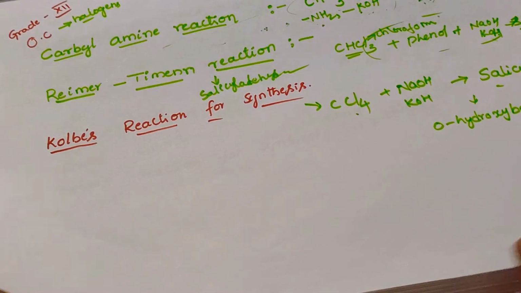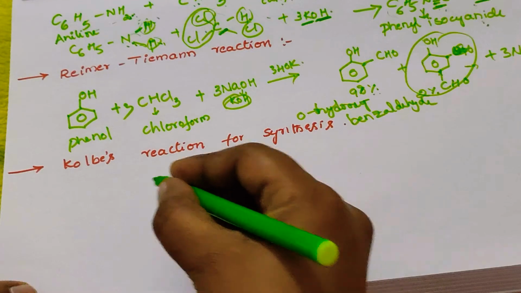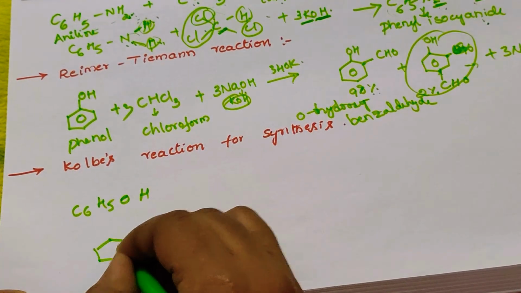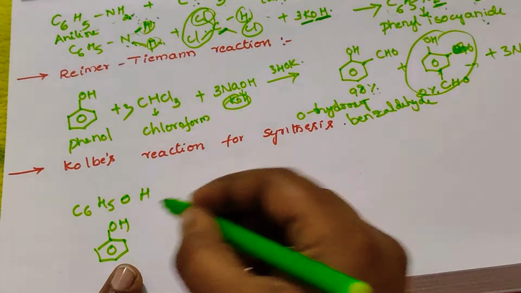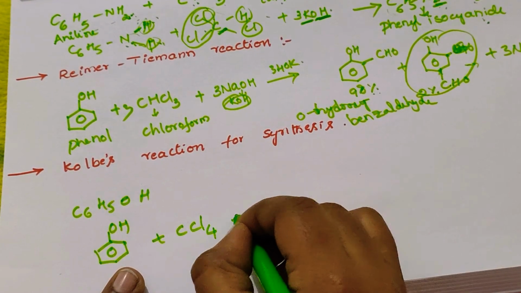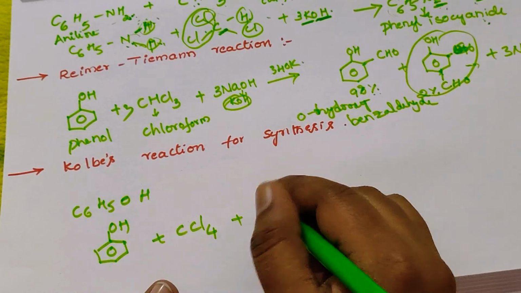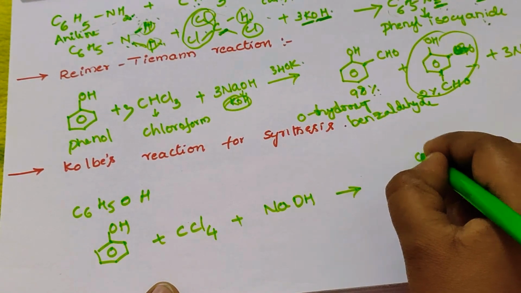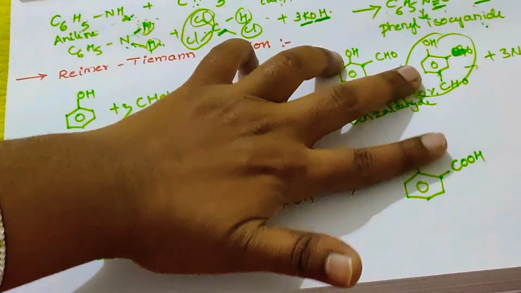The Kolbe's reaction is this: phenol, C6H5OH, which I have written as a benzene ring, reacts with carbon tetrachloride and NaOH, any alkali, to form orthohydroxybenzoic acid.